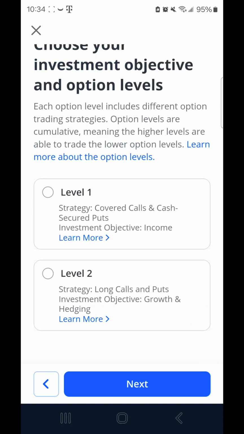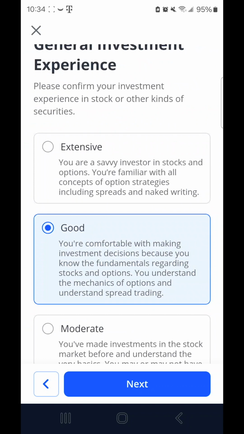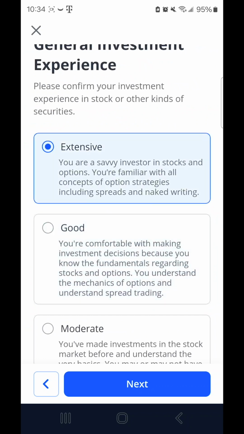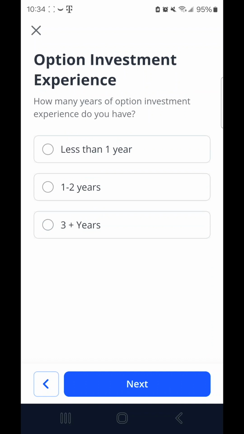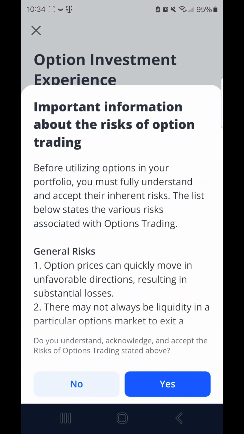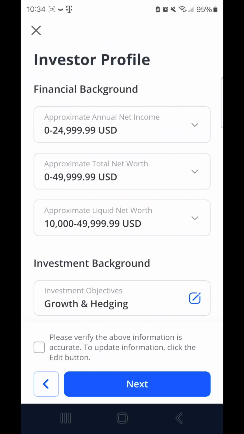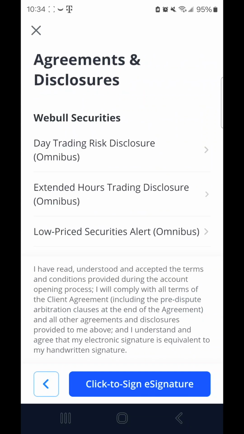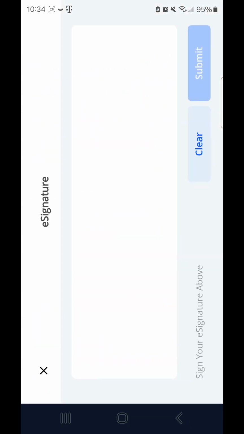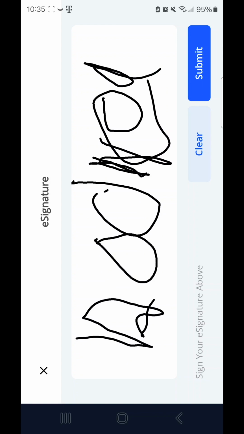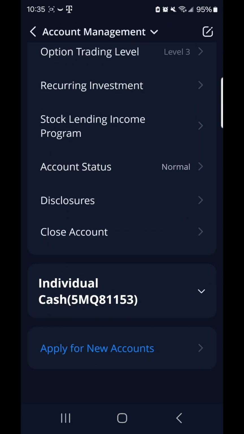You want level 2, so you could do some options. Here I put extensive, and I got about 3 years of trading. So if they look good, you have high risk tolerance, and you want to select your option profile. Right here, you want to sign your name and submit. That's what I did, and that's how you get a new Roth IRA.